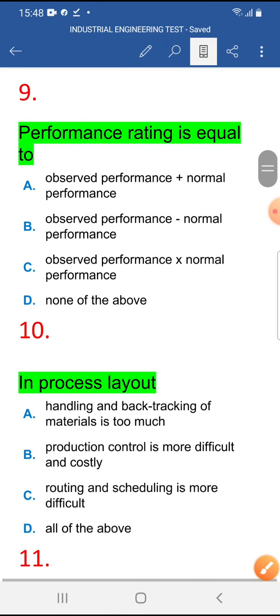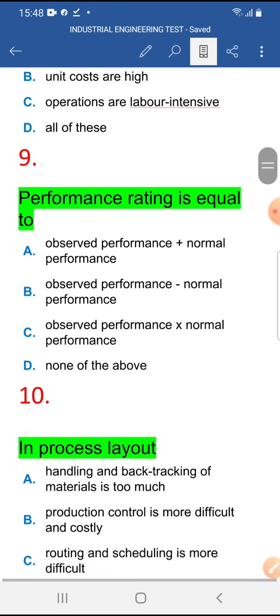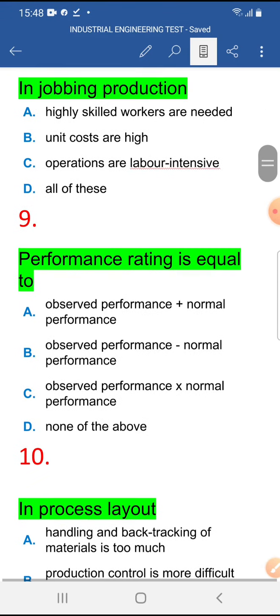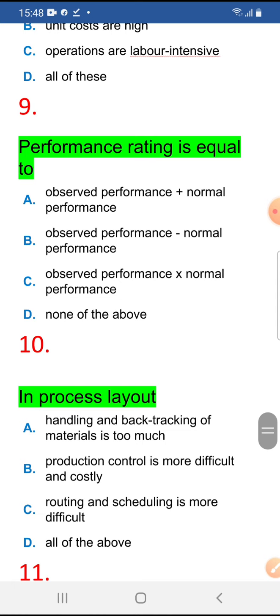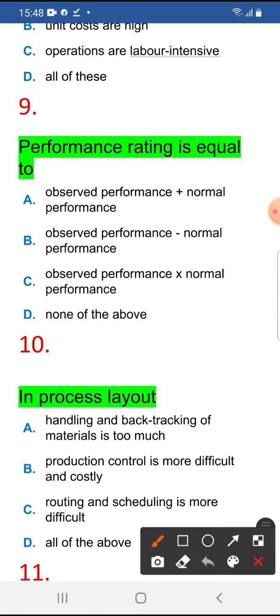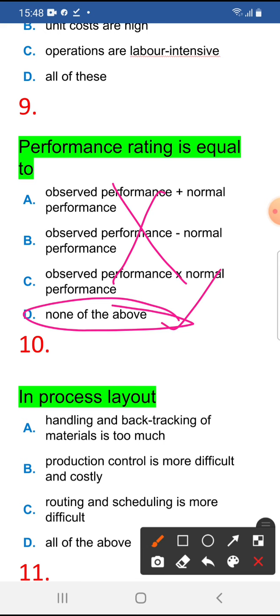Okay. Ninth one, performance rating is equal to. So ninth is D. These all statements are wrong. Performance rating means not plus, not minus, not into. So these all are wrong. So performance rating is none of these above.